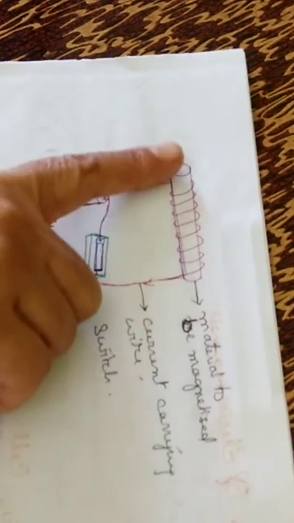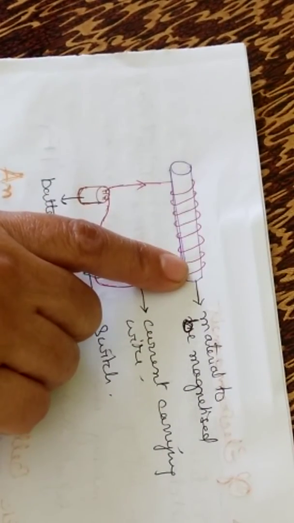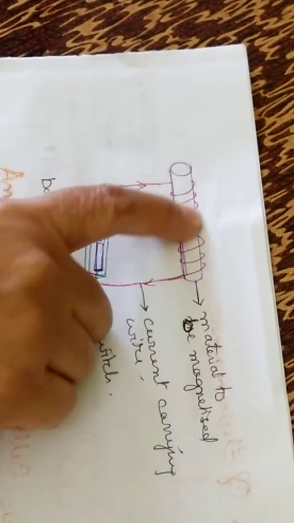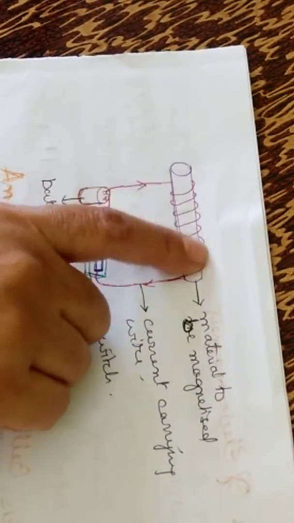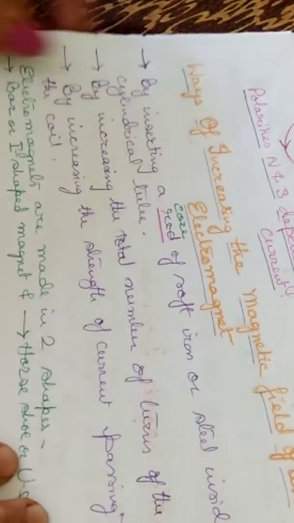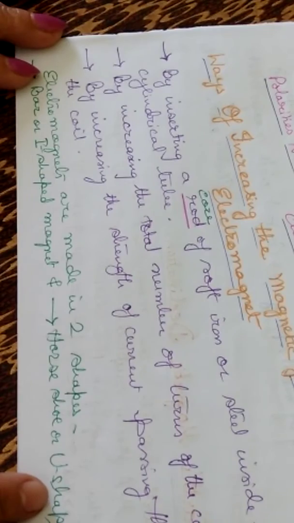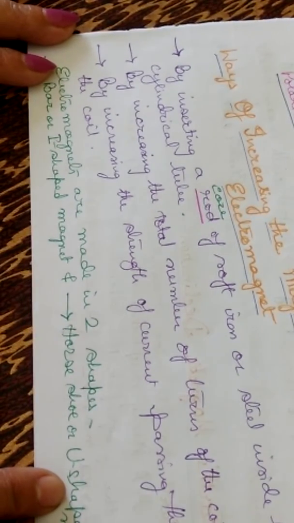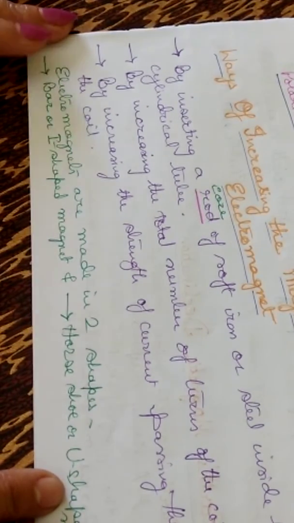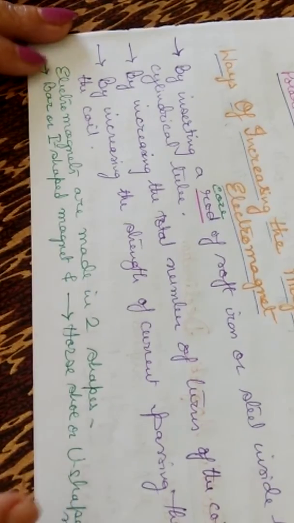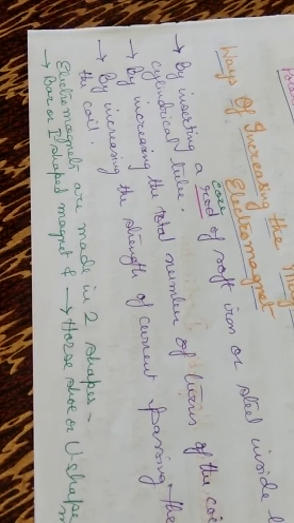See here, we have wound the wire round the rod. If we increase these turns, then we can increase the magnetic field of the electromagnet. Or by increasing the strength of the current: if we increase the strength of the current passing through the coil, then also we can increase the magnetic field of the electromagnet.